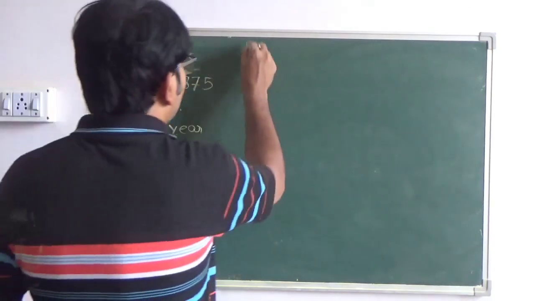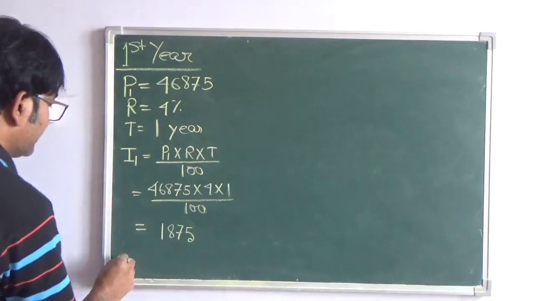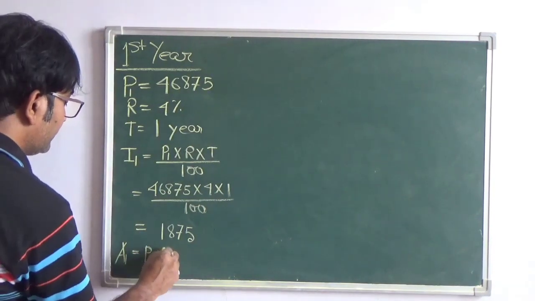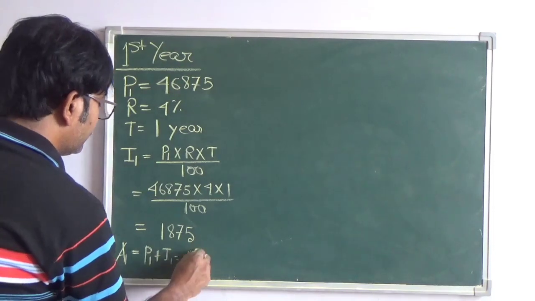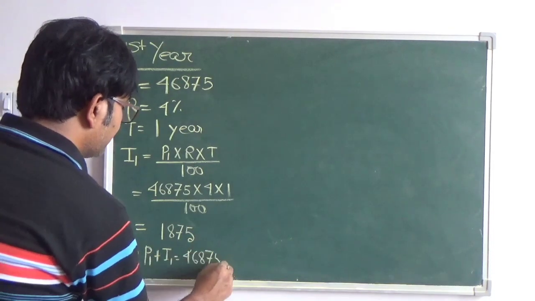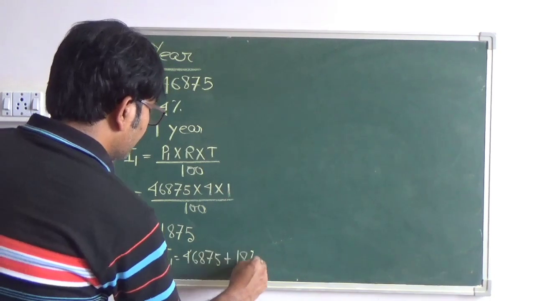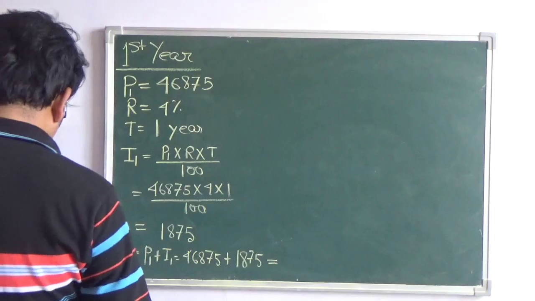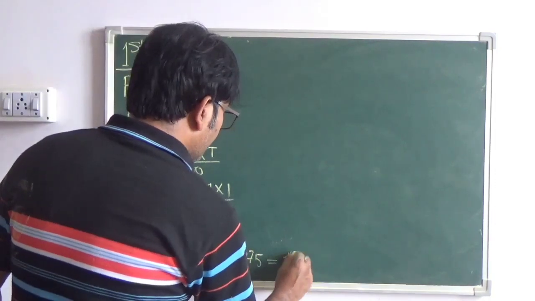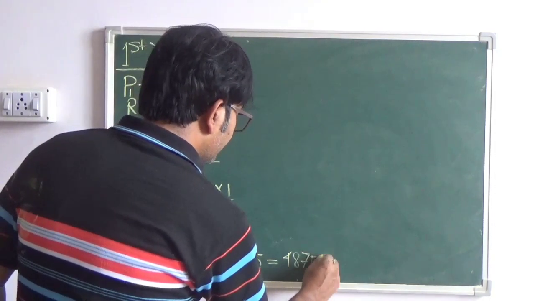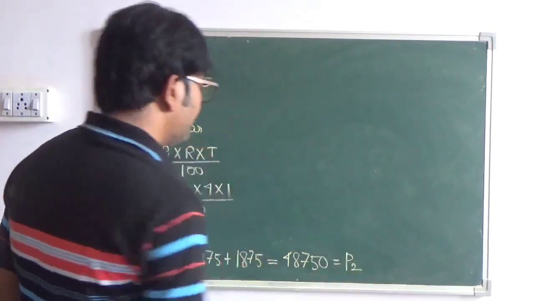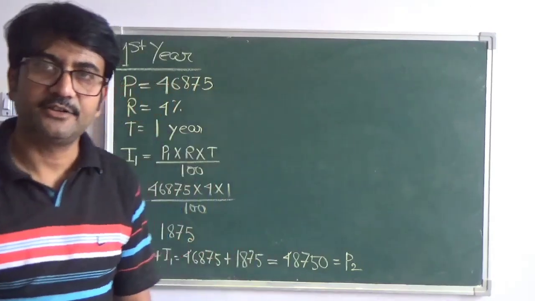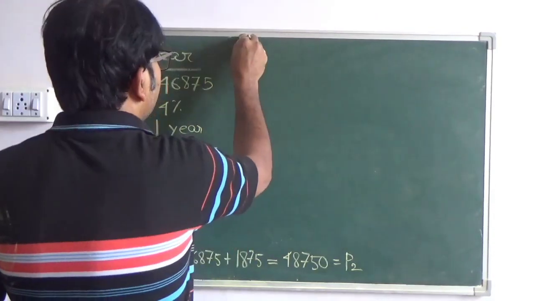1875. Right, now to calculate the amount A1, you have to write P1 plus I1, that is 46875 plus 1875. So this is coming to 48750. 48750, and let it be denoted by P2, that is the principal for the next conversion period, that means for the second year, right? Now we come to the second year.